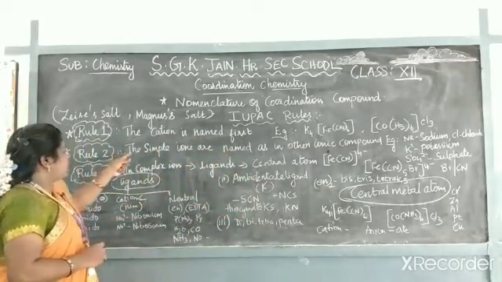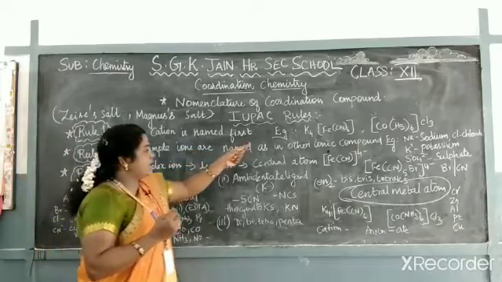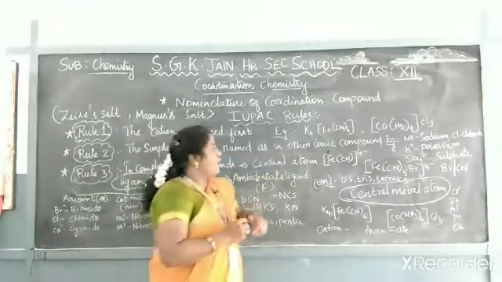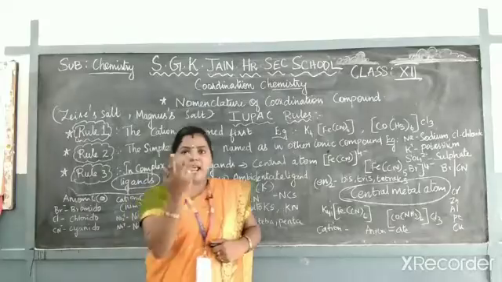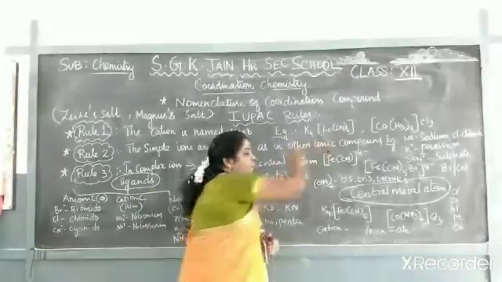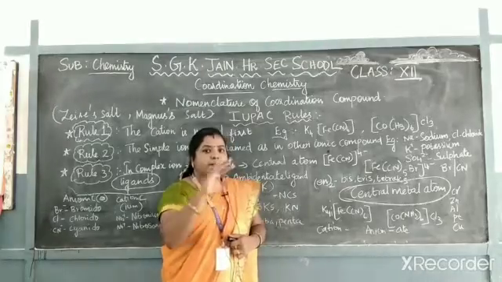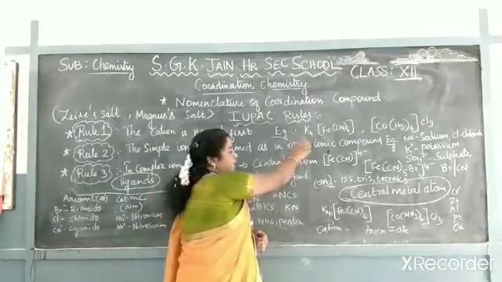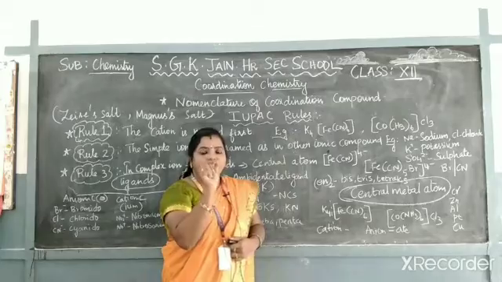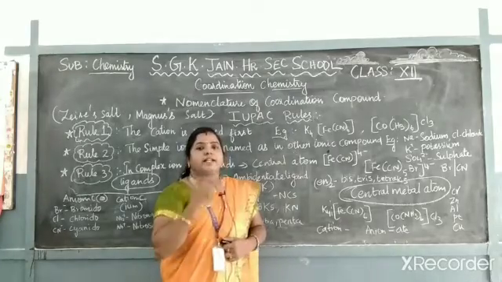The second rule: simple ions are named as in other ionic compounds. What is the meaning of simple and complex? In the compound itself you can identify both. One is simple, the other is complex. Here K4 is simple. The part present inside the square bracket is the complex.